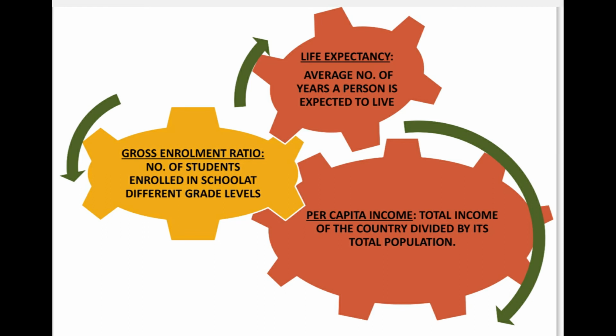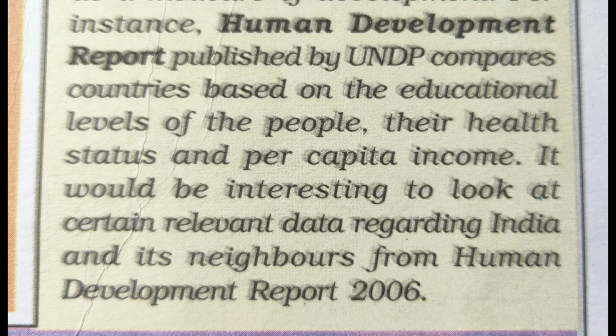So, according to the Human Development Report, which was published by UNDP, the United Nations Development Program, average income should not be considered the only important indicator to compare the countries of the world, either developed or underdeveloped. According to the Human Development Report, we have to consider basic important things other than income. The health status and the educational level of the people should be considered.